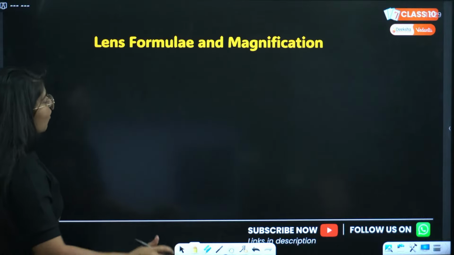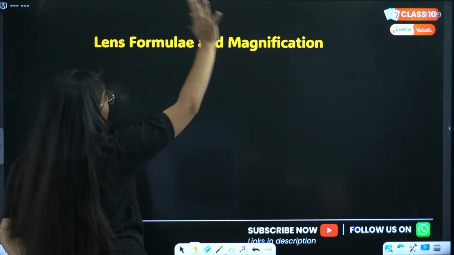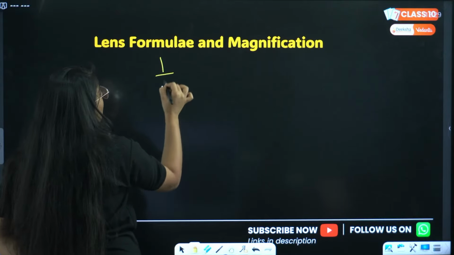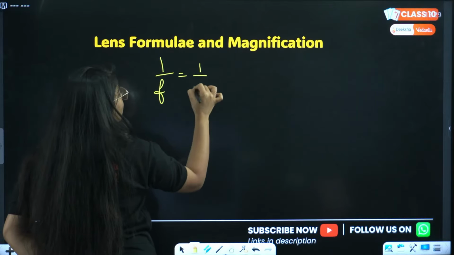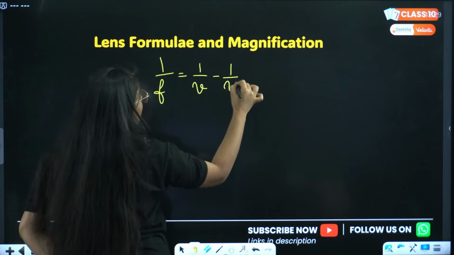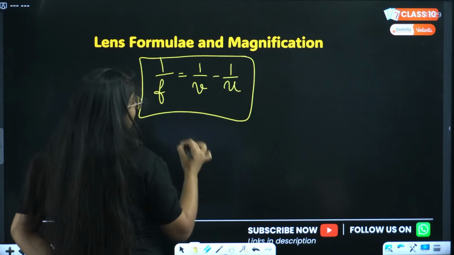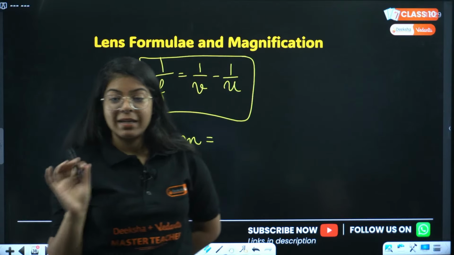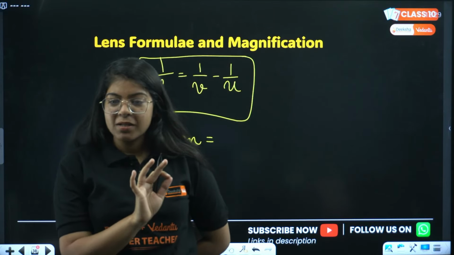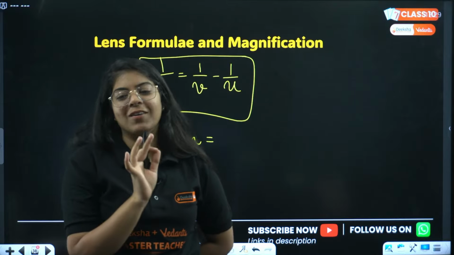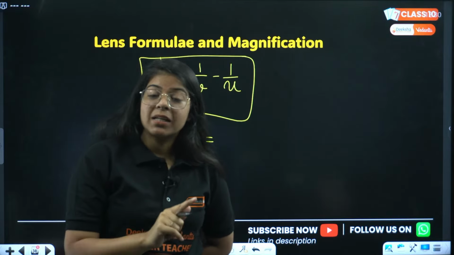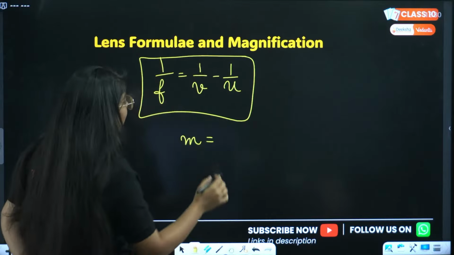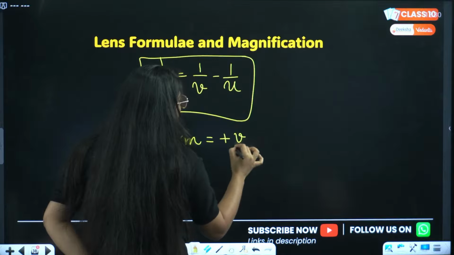Then we have lens formula. What is the lens formula? Tell me the magnification. Write down the formula of magnification until I write a lens formula. Lens formula is 1 by F equals to 1 by V minus 1 by U. Done? And magnification, my friend, in mirror, magnification was minus V by U. But in here, the magnification will be plus V by U.